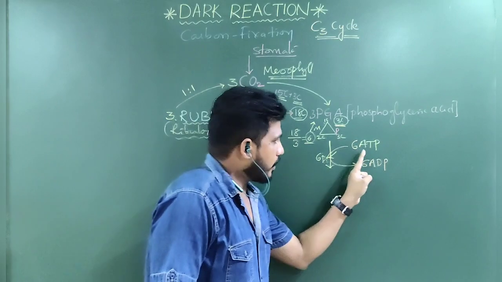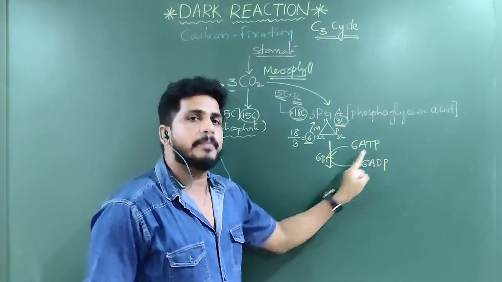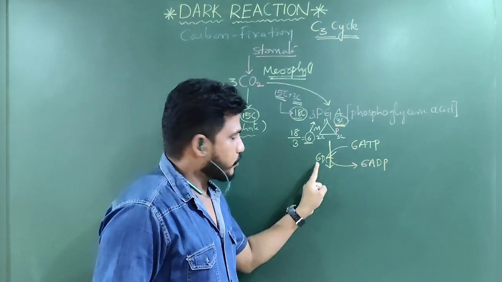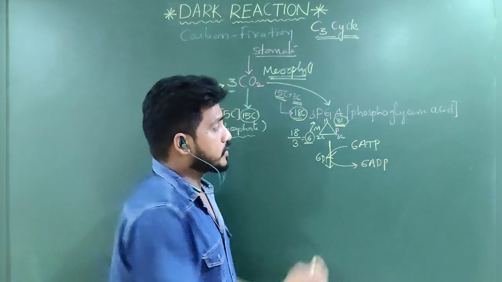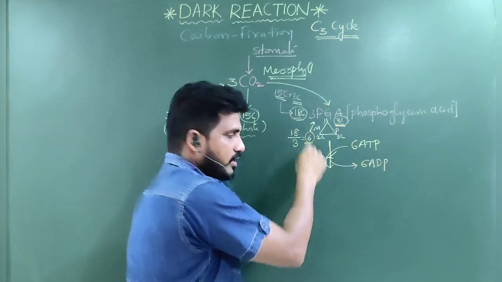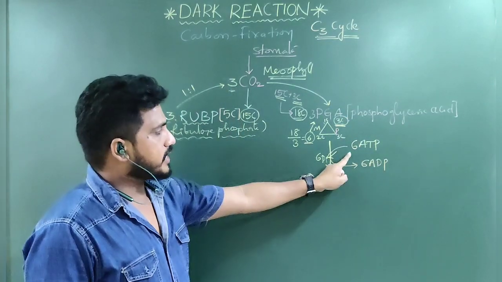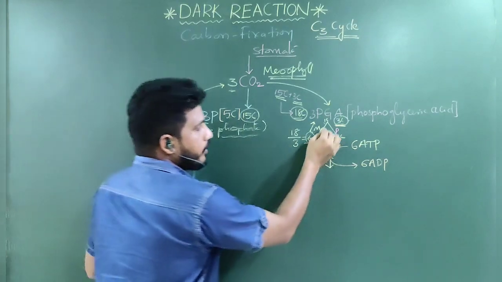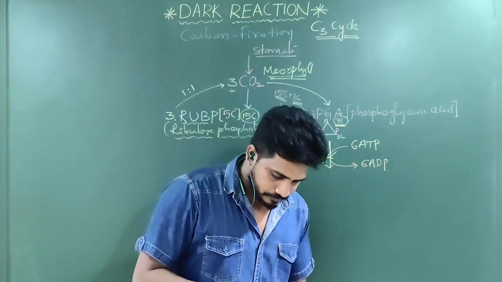Then it leaves 6 phosphate ions. Understand? 1 ATP becomes 1 ADP, means 1 phosphate left. ATP means triphosphate, ADP means diphosphate. Tri minus 1 is equal to di. 3 minus 1 is equal to 2. So 6 ATPs are leaving 6 phosphates and become 6 ADP. Why did I take 6? Here molecules are 6.